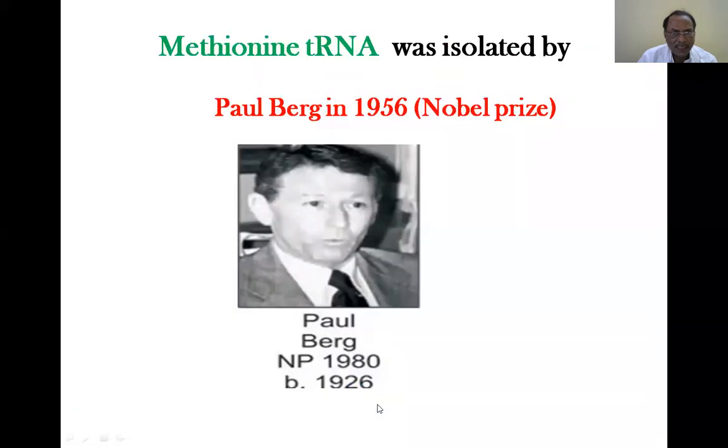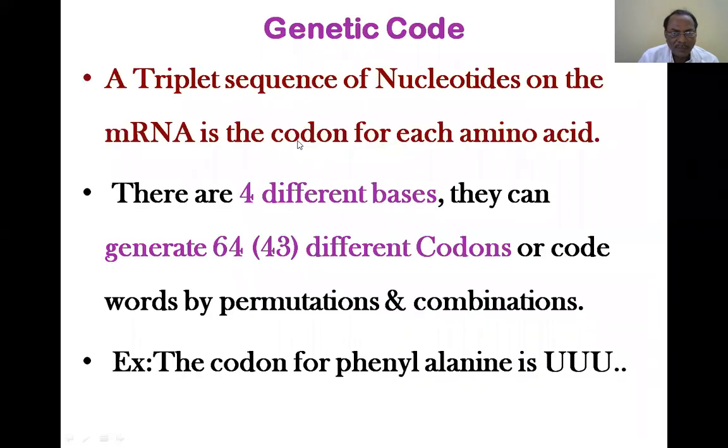The tRNA was initially isolated from the cytoplasm; the methionine tRNA was isolated and purified by Paul Berg. And as I said, every 3 nucleotides signal one amino acid.